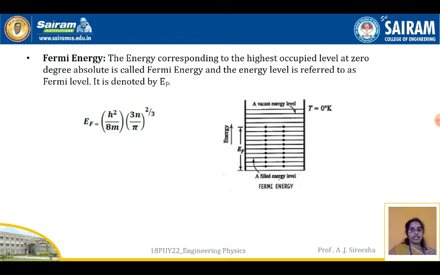EF is given by h square by 8m into (3n by pi) whole to the power of 2 by 3. What is Fermi energy? It is the highest occupied energy level at T equals 0 Kelvin. Absolute 0 is nothing but 0 Kelvin. That energy is called Fermi energy, and the energy level is called the Fermi energy level, denoted by EF.